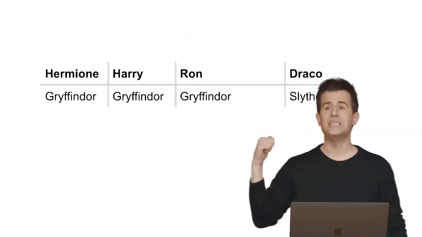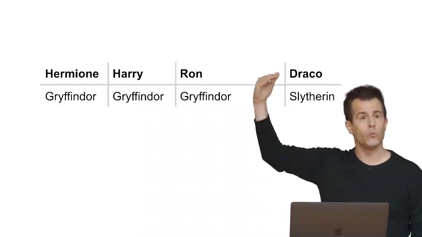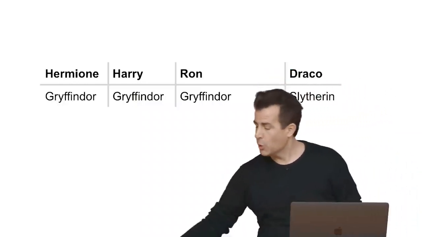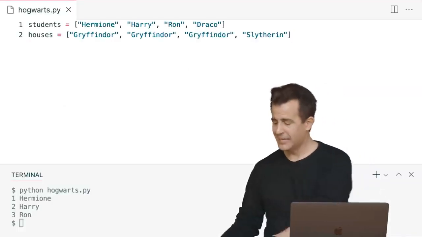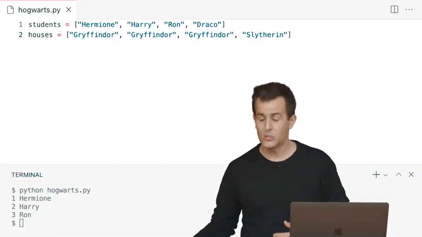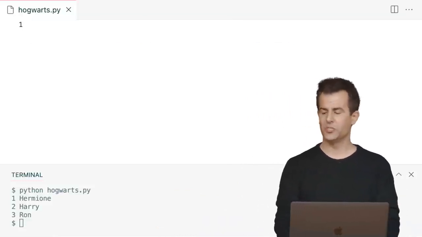But I do want to implement this idea. I want to associate something with something. A student with a house, a student with a house, a student with a house, and so forth. So how can I go about doing this? Well, let me go back to my code here. And let me propose that we do this using a Python dictionary. And this is the last of the new syntax, really, that we'll see.